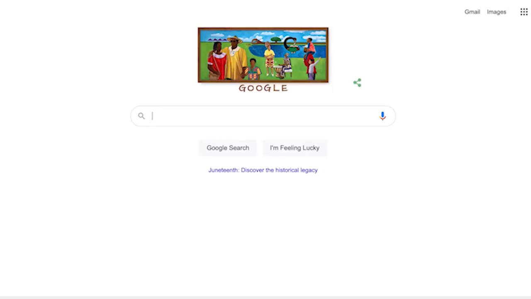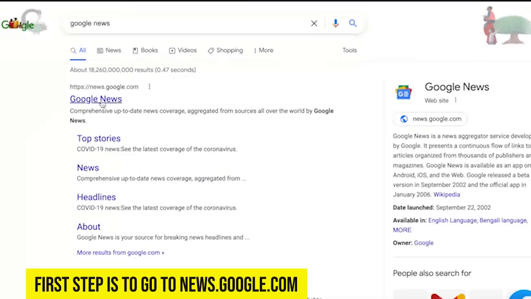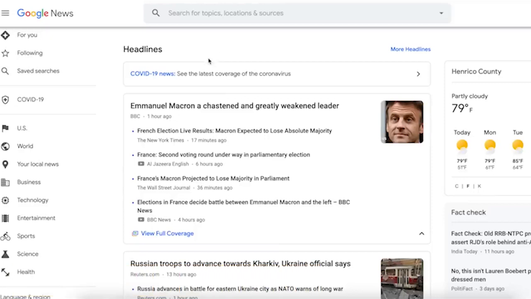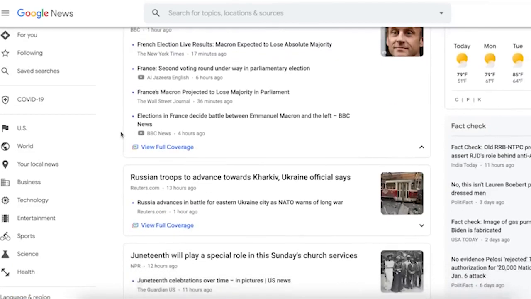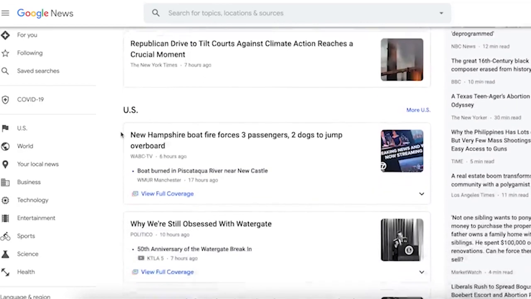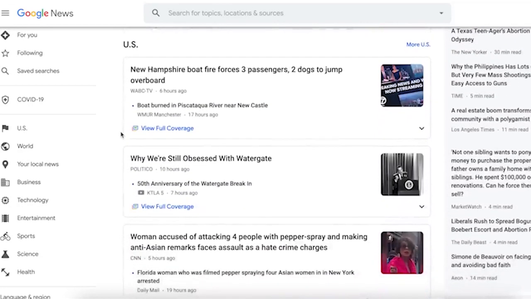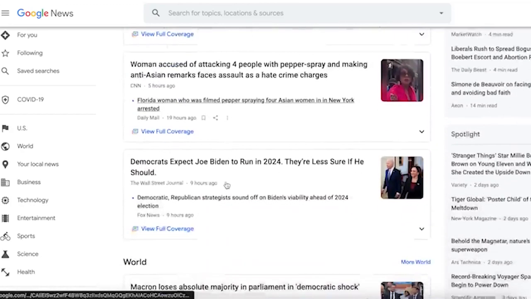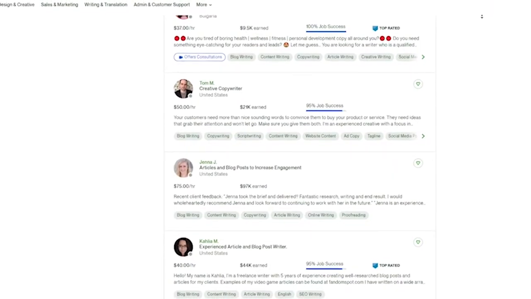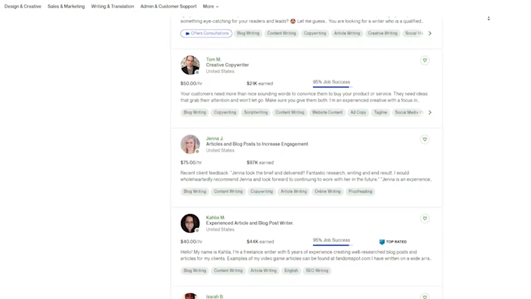Now let's get started. The first step is to go to news.google.com, and the second step is to navigate to Google News, where you can find all the latest news from around the world, including local news, business, technology, entertainment, sports, science, and health. By clicking on the business section, you can access the latest business news in your country or globally. Moving on to step 3, every few hours, the news articles update and new articles are published on specific topics. In this case, we will focus on business.